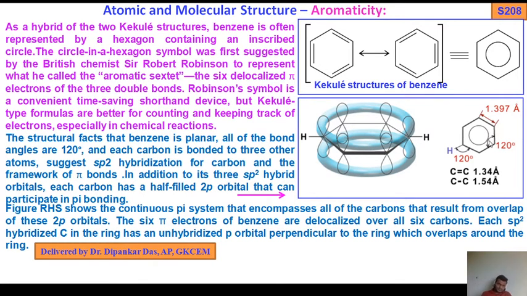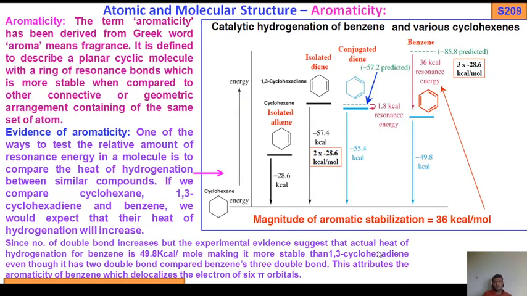So this is the bond distance. Now let's move on to the next slide, aromaticity.